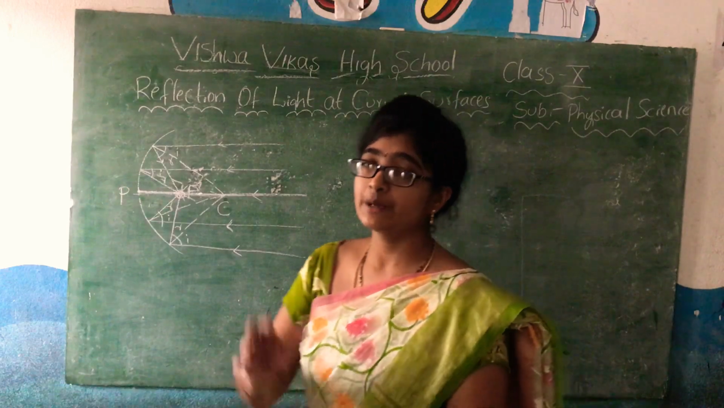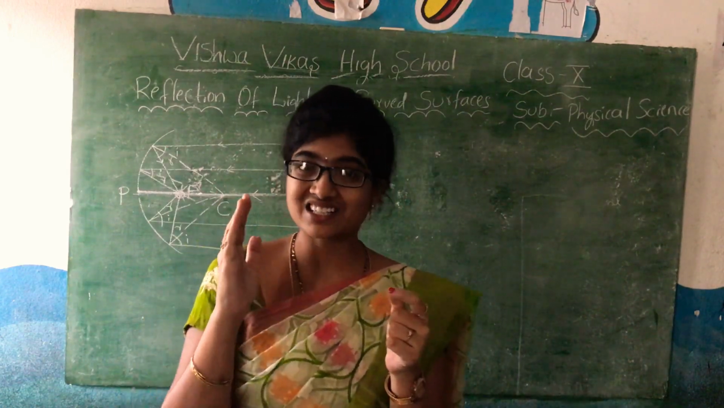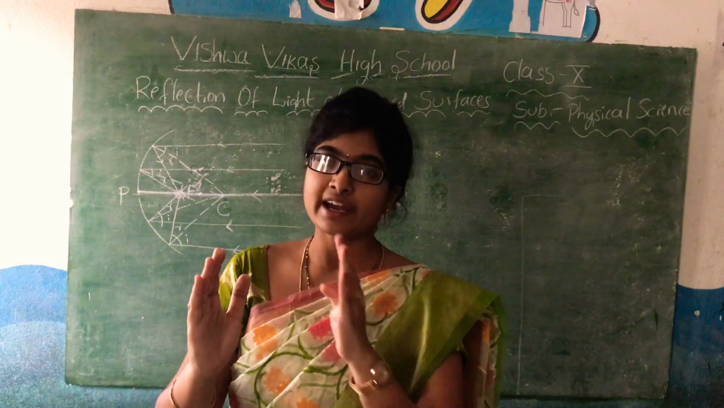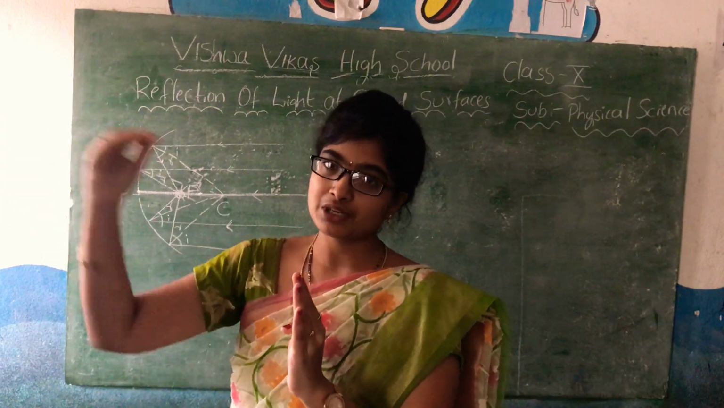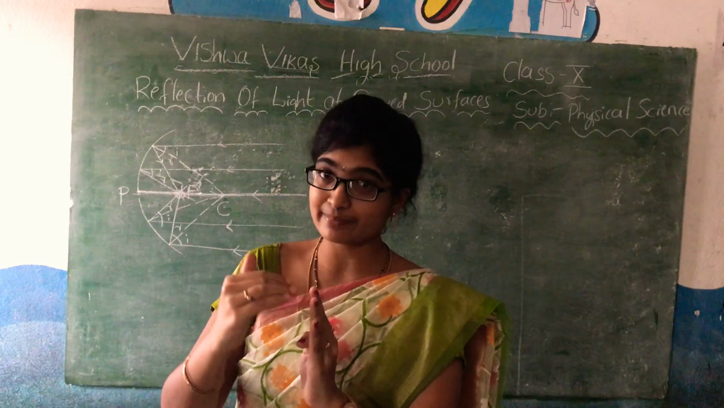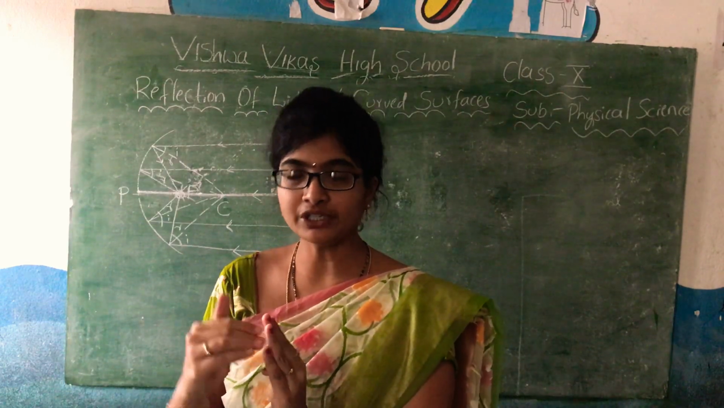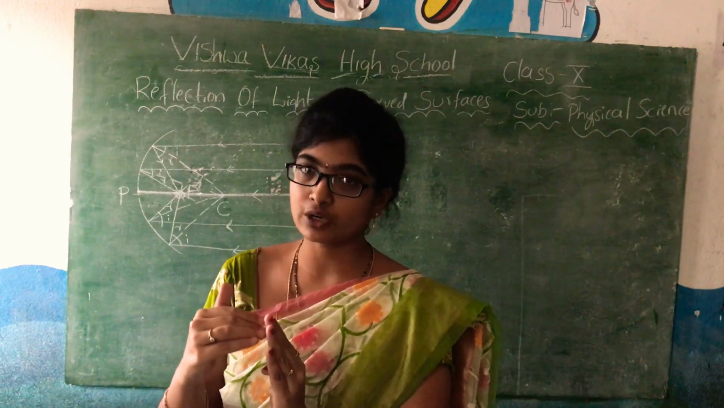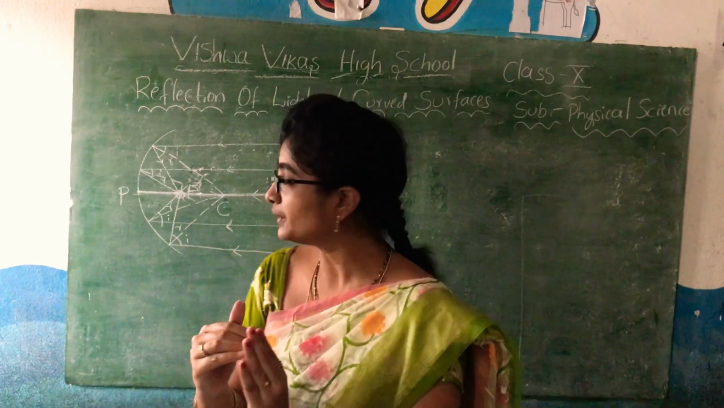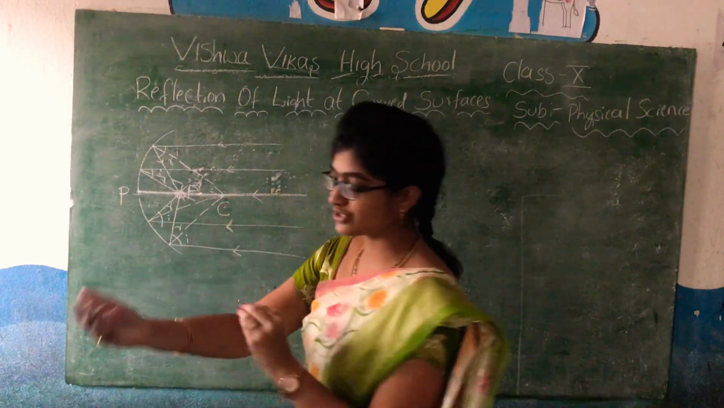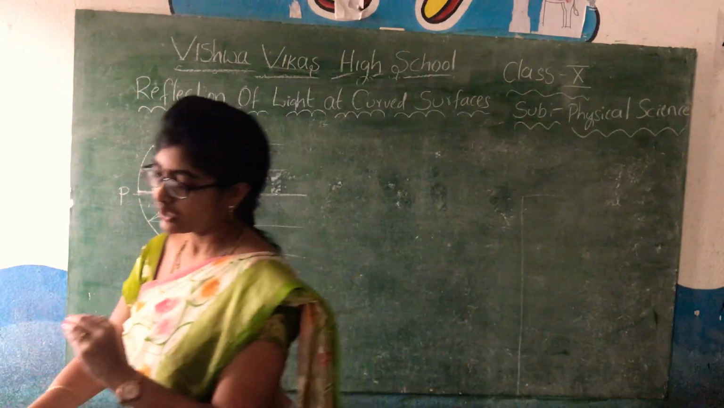By taking a piece of paper as a screen and moving it in front of the mirror, at one point we can observe the image of the sun falling, which is bright and small. That point is called the focal point, and in that way we can find the focal point for any curved surface.